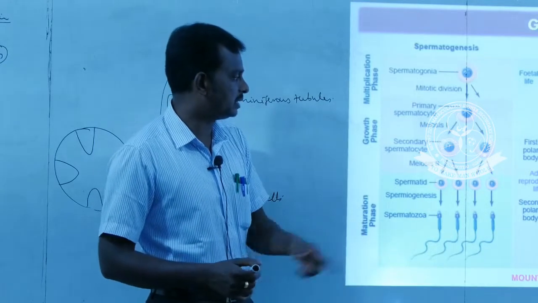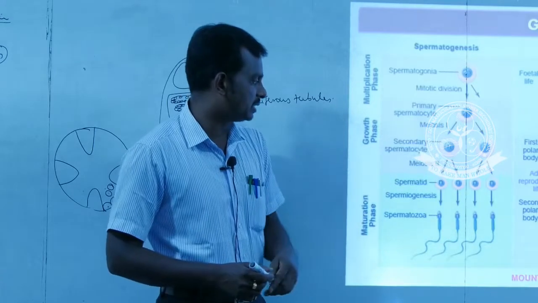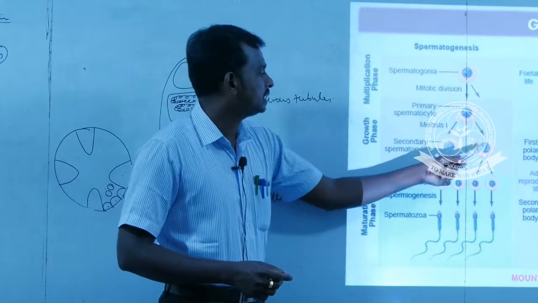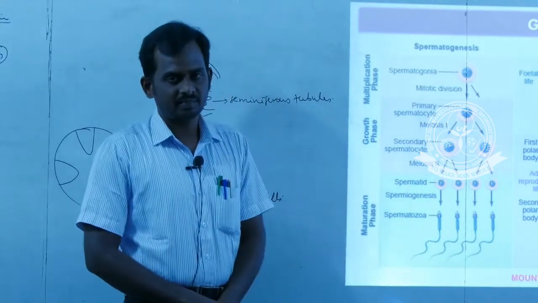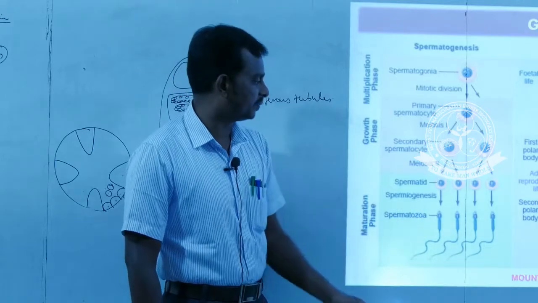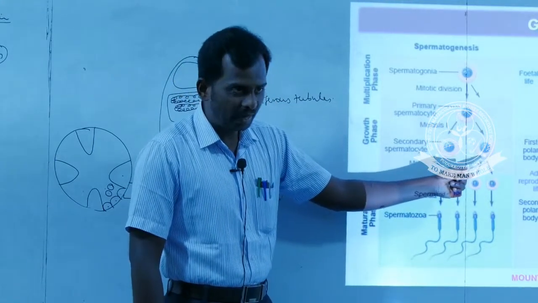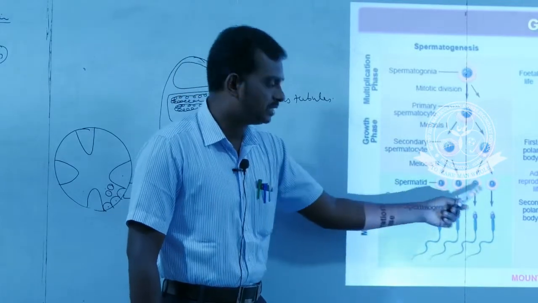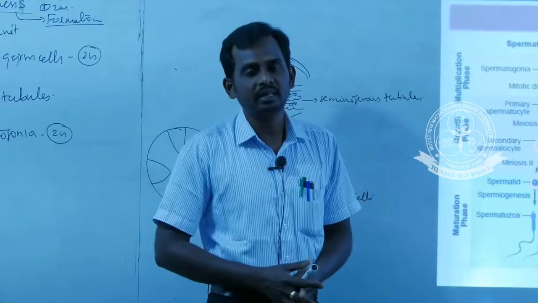And the second one is that the second meiosis takes place. After the completion of the second meiosis, the secondary spermatocytes are differentiated into spermatids. Spermatids are non-flagellate structures and haploid in nature. Secondary spermatocytes are also haploid in nature, and spermatids are also haploid in nature. That means they contain only a half set of chromosomes.